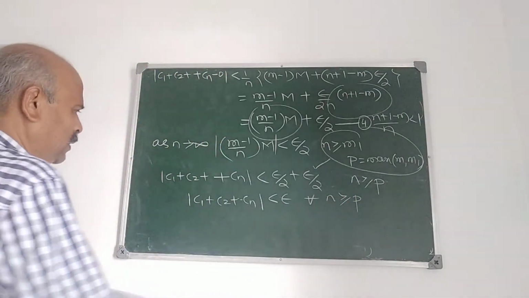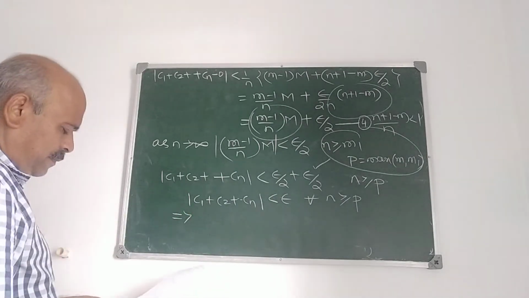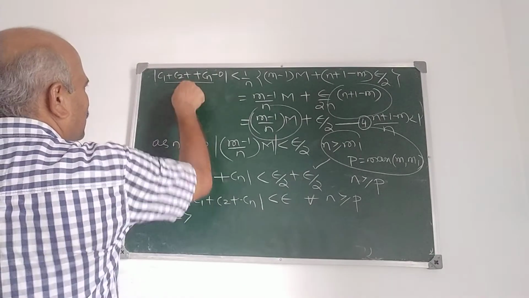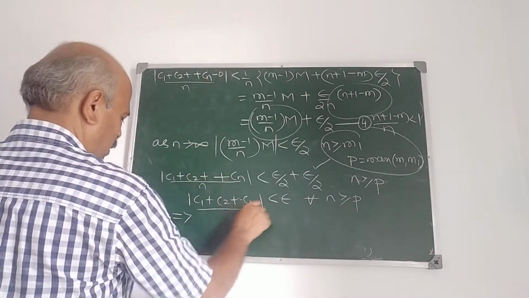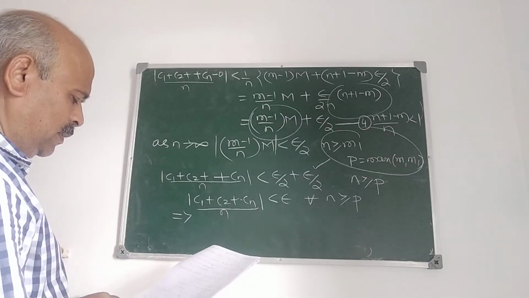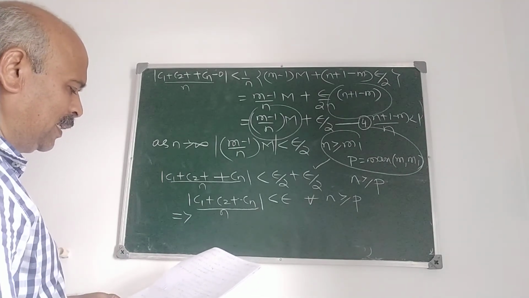Now what does this imply? Just a minute, upon n is there. Go through that proof. Upon n is there, less than epsilon, correct?